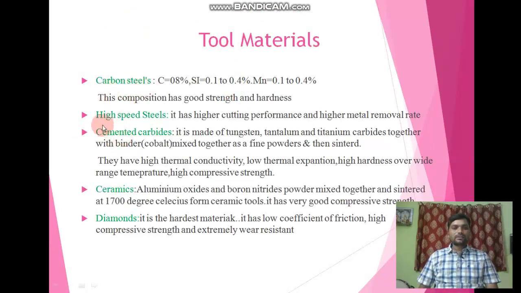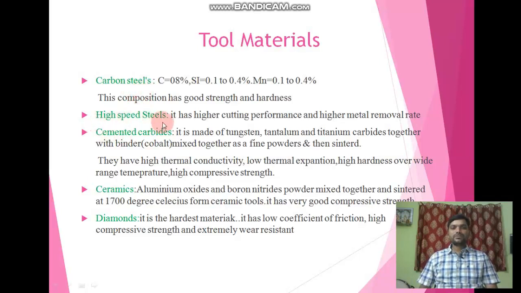Here we have the tool materials. The first one is carbon steel, the second is high speed steel, and then cemented carbides, ceramics and diamonds. Let us discuss carbon steel first. Carbon steel is made up of carbon, silicon and manganese. The carbon percentage is 0.8%, silicon is 0.1 to 0.4% and manganese is 0.1 to 0.4%. This composition has good strength and hardness. This carbon steel is commonly used, and it has good strength and high hardness.